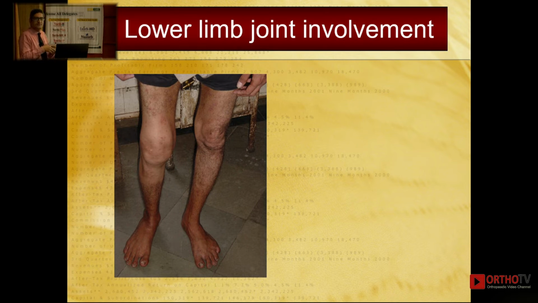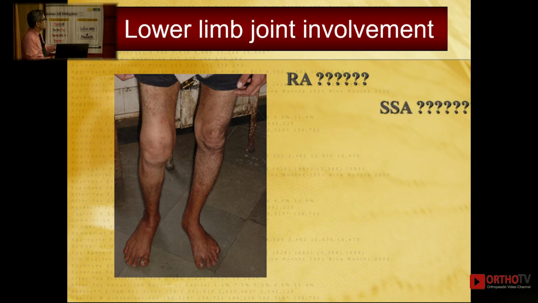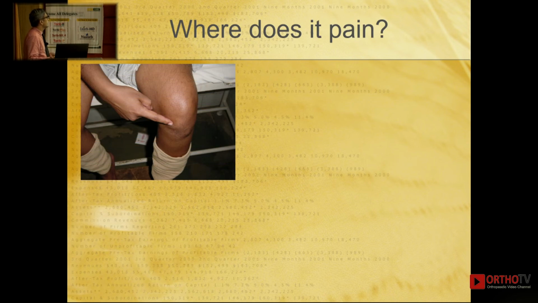No hand involvement, pain here and there, and you get a joint that is inflamed. Though this looks like monoarticular, there are other joints also involved. Whether it is rheumatoid, whether it is seronegative spondyloarthritis, how do we go about it? See, this is the pattern of joint involvement that we already saw. When it is asymmetric, predominantly lower joints, very highly likely that it can be seronegative spondyloarthritis. So the track goes there. One is monoarticular rheumatoid, if it is involving only the knee. If there are other joints, definitely start thinking in terms of seronegative spondyloarthritis.